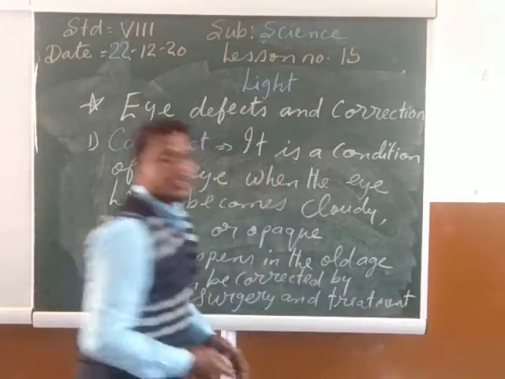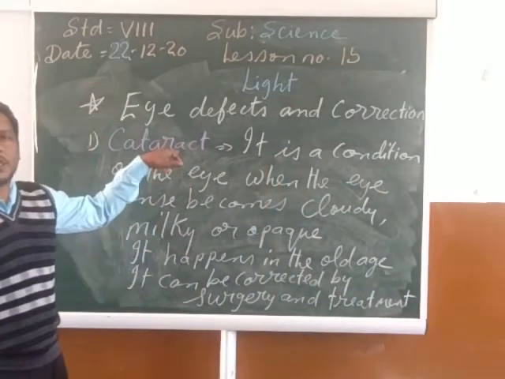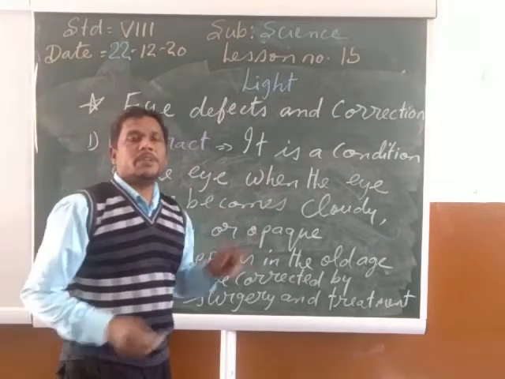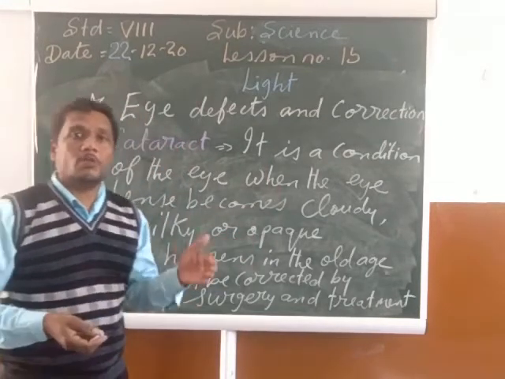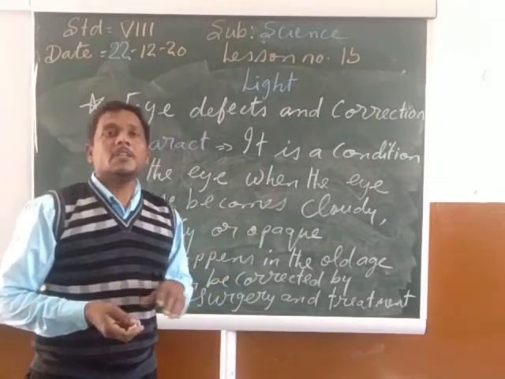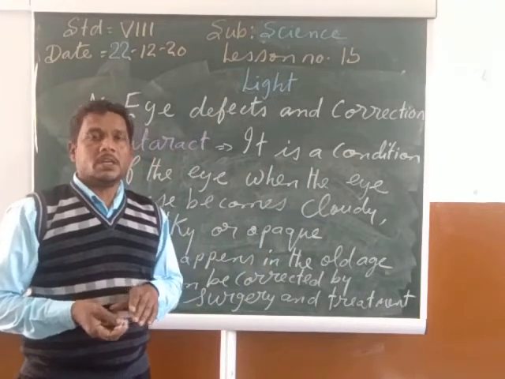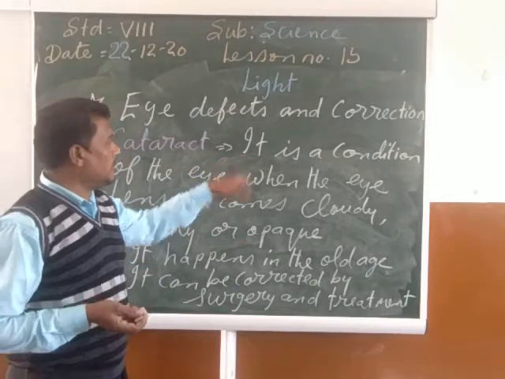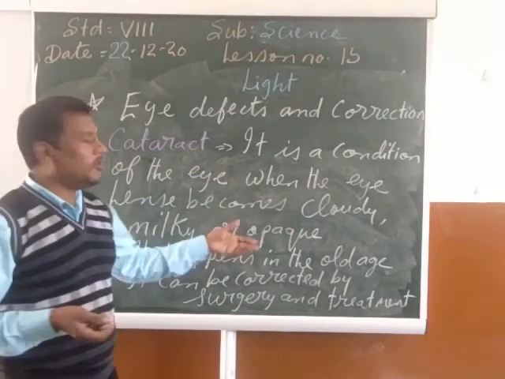So listen my child, the first type of the eye defect is the cataract. Cataract is a condition in which the eye lens becomes cloudy, milky or opaque, especially in the old ages. And the old people are not able to see clearly because the lens has become cloudy, milky or opaque.